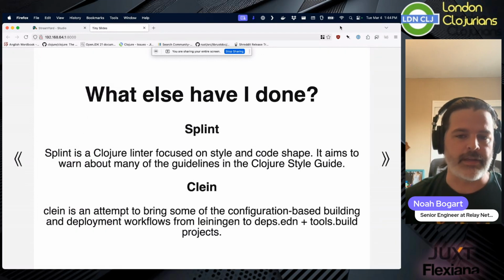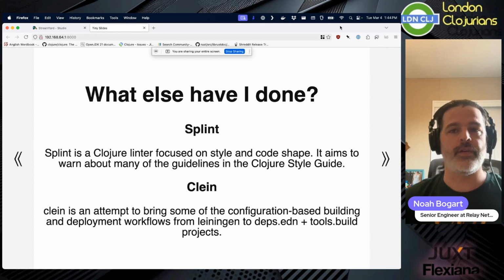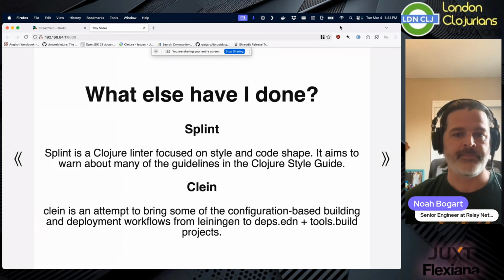Klein is an attempt to bring some of the configuration-based building and development workflows from Leiningen to deps.edn and tools.build projects, to smooth over some of the boilerplate. That one's a lot of fun. It's very, very simple, very nice.